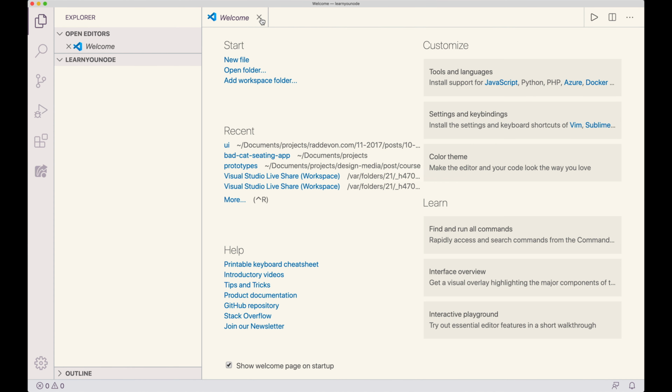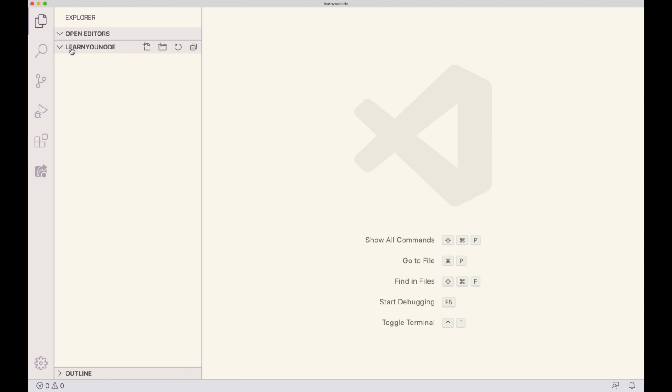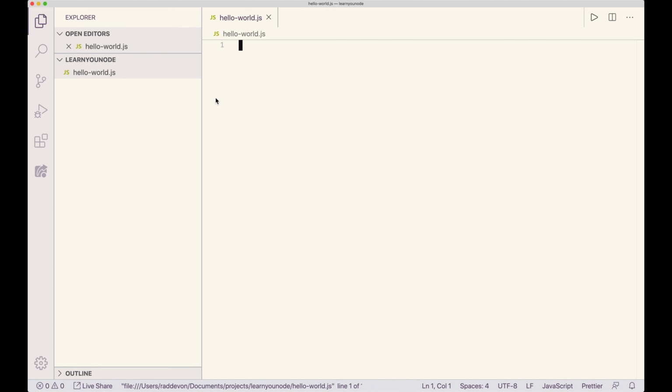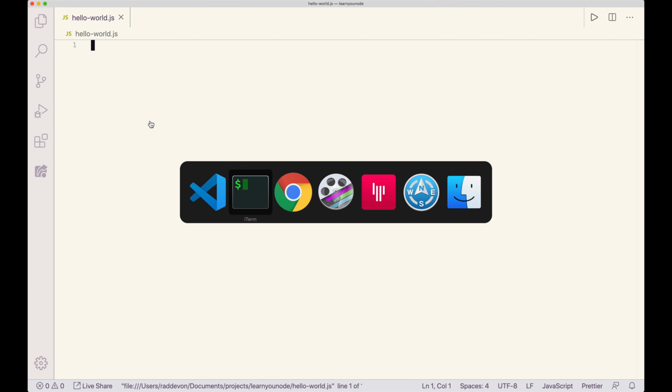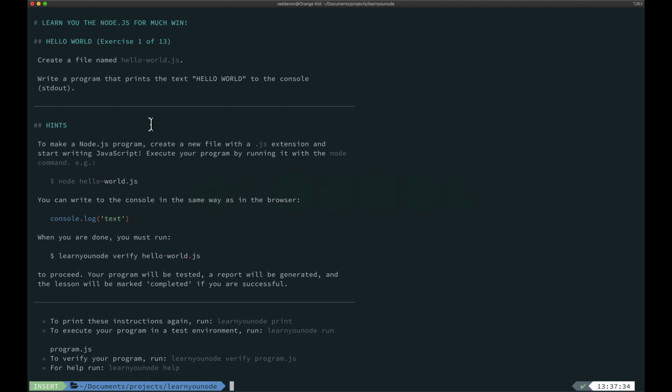Okay, cool. This is our Explorer. It looks very empty because there are no files in that directory. So I'm going to go ahead and create one, and that's going to be hello-world.js. And now we've got our editor. I don't think I need the Explorer anymore. I like to have lots of room for my editor to breathe. And I'm going to flip back over and look at the directions again.